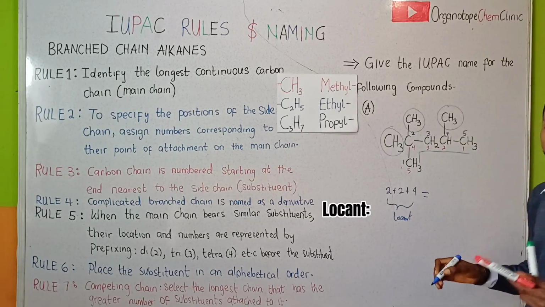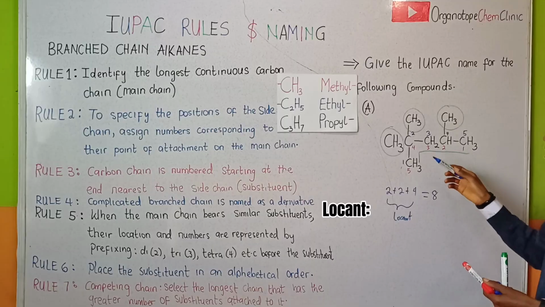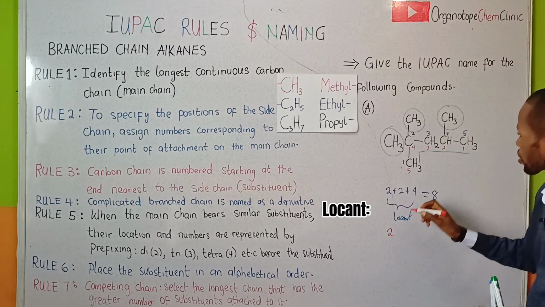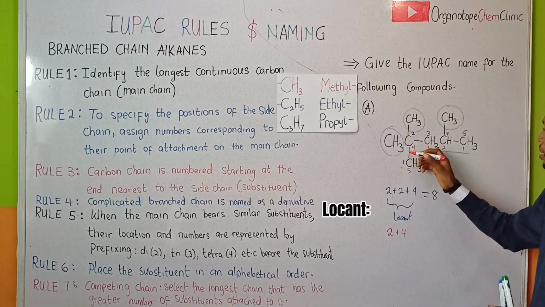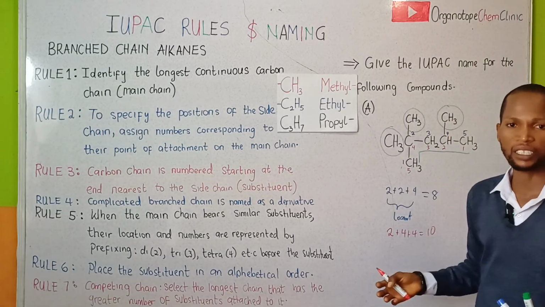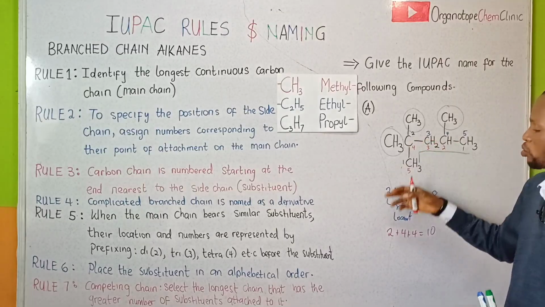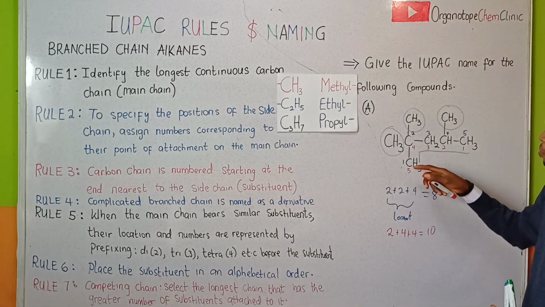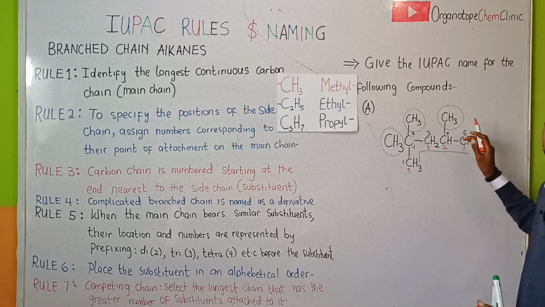Okay, if we consider the locants, we have 8. When we consider the numbering in this direction, we have a methyl group on carbon 2, another methyl group on carbon 4, and a methyl group on carbon 4. This gives us what? 10. And the rule says that we should assign the lowest locant to the substituent attached group. So we are going to consider the numbering in this direction. Make sense? We take the numbering in this direction.